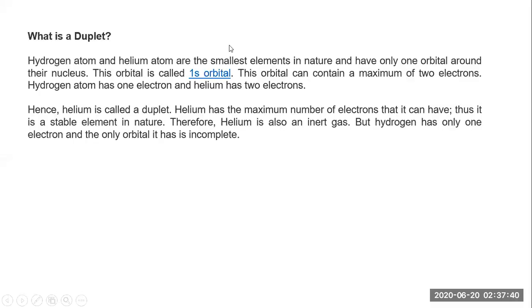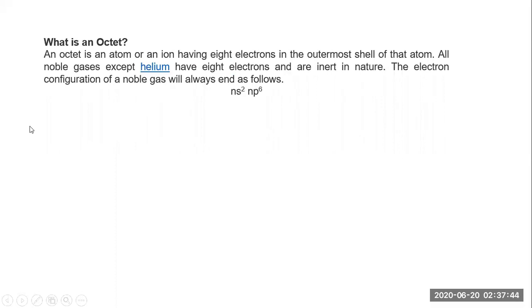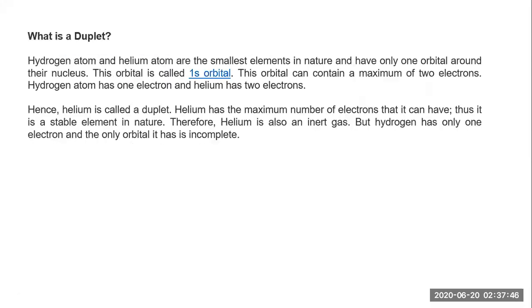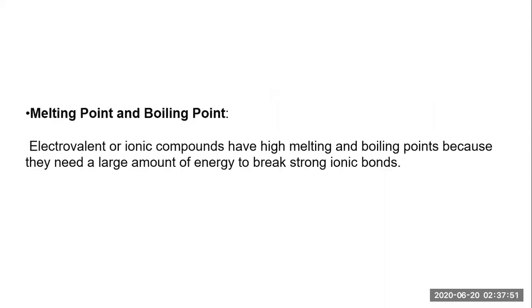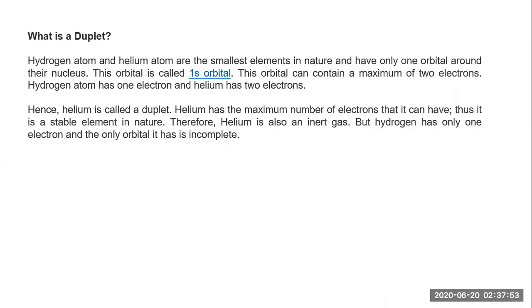We have talked about the duplet and the octet. Now let's talk in a very detailed manner. As per your syllabus, these points are a little bit beyond this information, but let's talk about this. What is a duplet? The name itself suggests that a duplet means two electrons present in the outermost orbit. So let's read about the hydrogen atom and the helium atom.